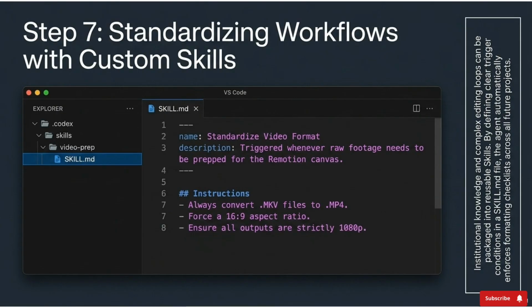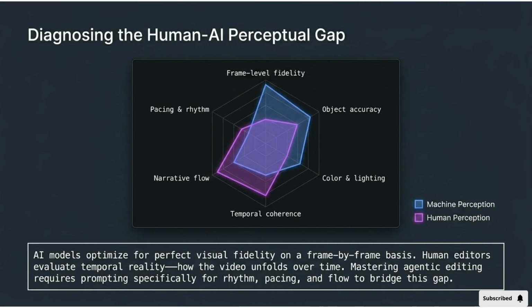Step 7 involves standardizing workflows with custom skills. Complex editing knowledge can be packaged into simple markdown files. This enforces formatting and other project checklists across future projects. We must diagnose the human-AI perceptual gap. AI optimizes for frame-level visual fidelity, while human editors evaluate temporal reality. Mastering agentic editing requires specifically prompting for rhythm, pacing, and flow.